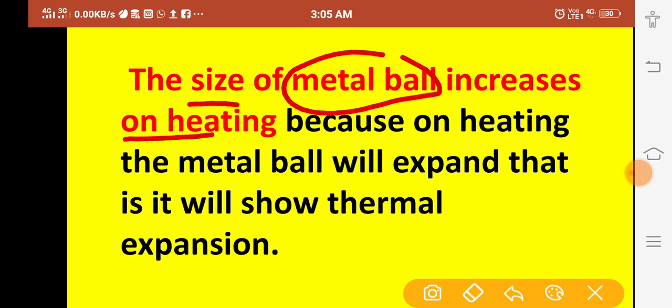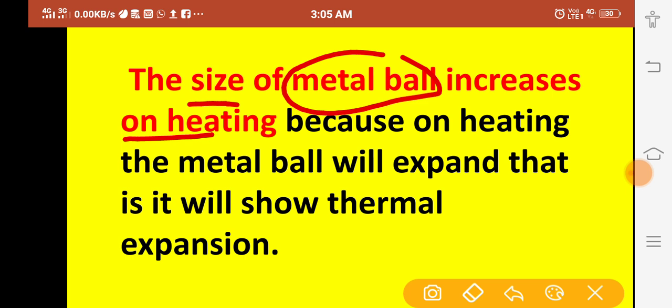Why will it expand? Because when you give the heat, the molecules of the metal gain the heat, then what will happen? They will start to vibrate. As a result, it will break the interaction between the metal particles. So the interaction will break. So what will happen? It will expand, means the intermolecular space will increase. As a result, its size will increase, that is, expansion will take place.